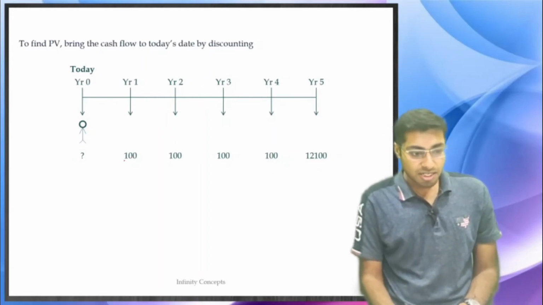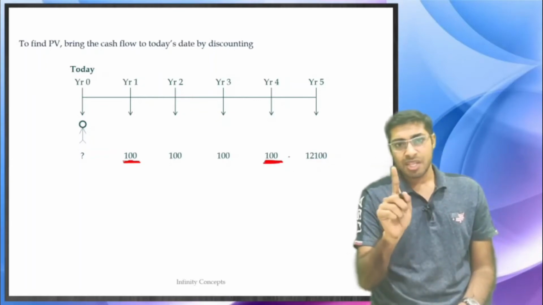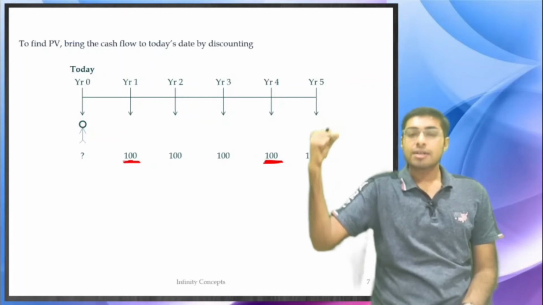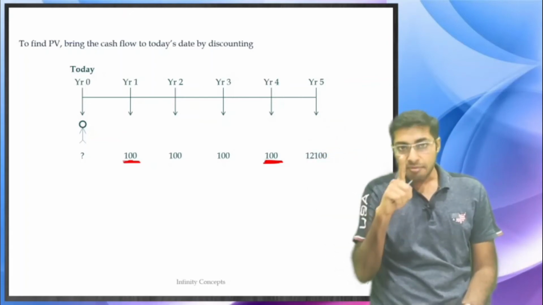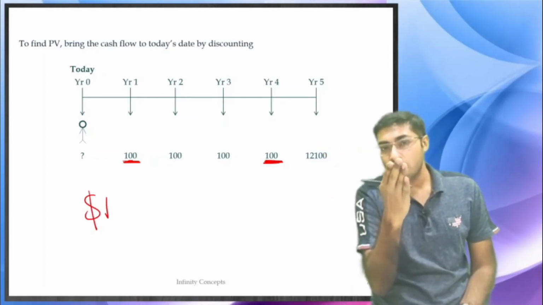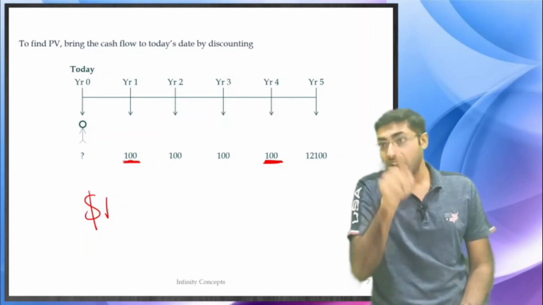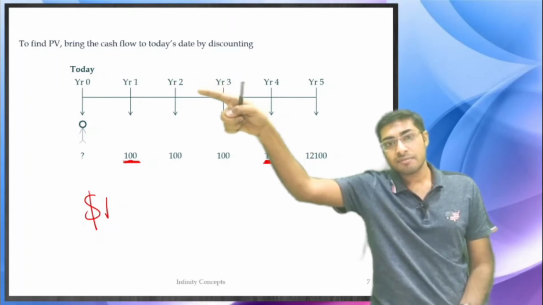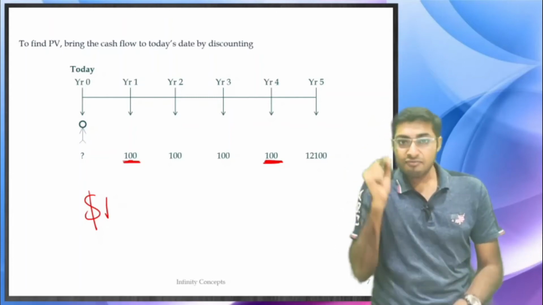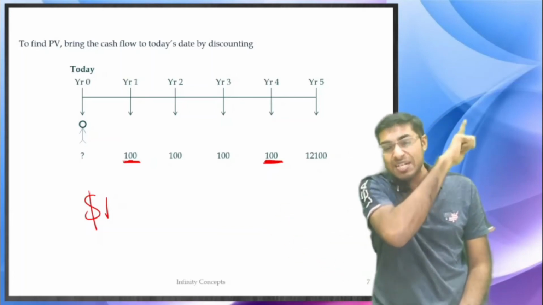Remember, $100 that you get at year 1 and $100 that you get at year 4 are not one and the same. Because of time value of money, the $100 at year 1 is going to be stronger than $100 at year 4. Remember, $1 in 1970, your grandparents used to value so much. The same $1 today, are you valuing that much the way your grandparents used to value that? Even if they are alive today, with God's grace, the same $1 they are not going to value that much today, the way they used to value $1 50 years back.